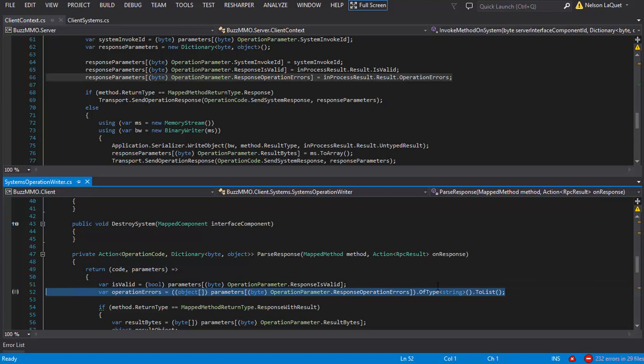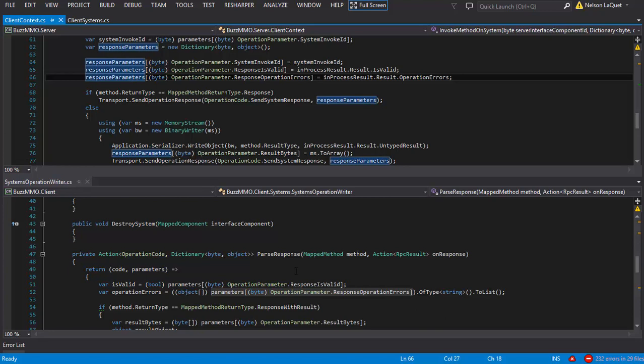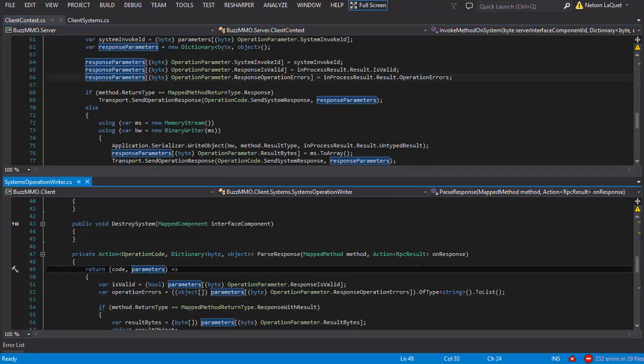Now the problem is that when we're running tests, we're running this in memory, meaning this exact object gets put into this dictionary. In fact, these two dictionaries, this response parameters dictionary and this parameters dictionary, are literally the same object when we're running in memory.